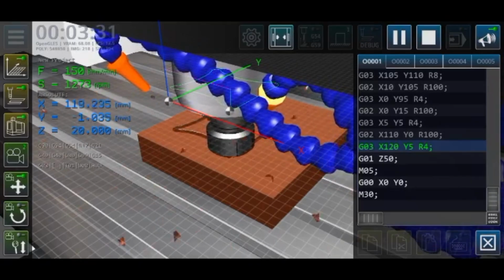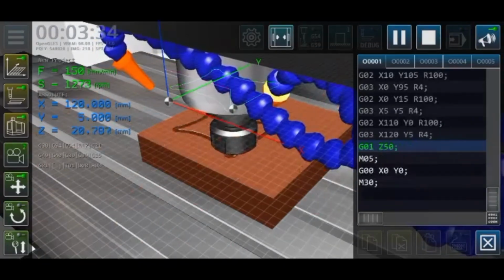So G03, point 8 to point 1, it moves in a counterclockwise arc.